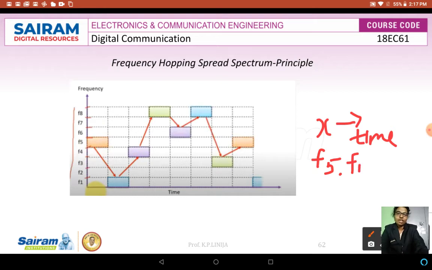In the same way, the carrier is again shifted to f4, then to f8, then again to f6. So the same carrier frequency keeps on jumping to f5, f1, f4, f8, and finally f6. This is the way frequency hopping takes place. The complete signal is distributed over the entire system, which means the signal bandwidth is expanded.